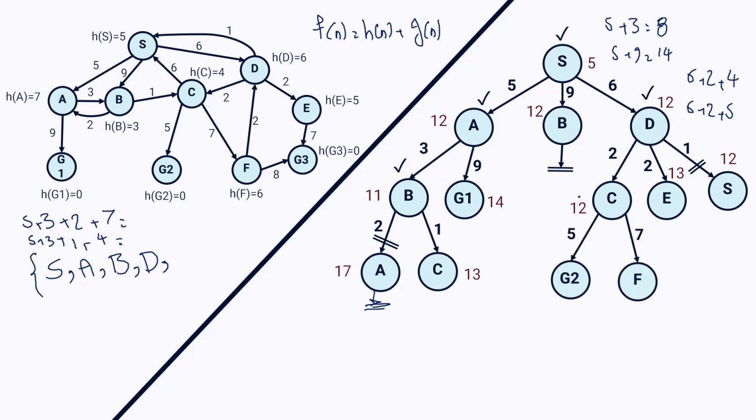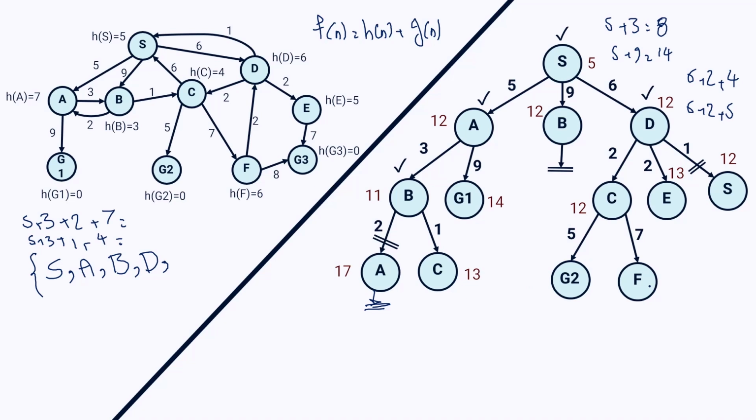I expand it based on the graph on the left side. Node C has two children, G2 and S. So I write down G2, or F, excuse me, and another S, and because S is already in my visited list and I said this would end in a dead end, I don't write down S here. So I just write two children of C that there's a possibility to expand them, G2 and F.